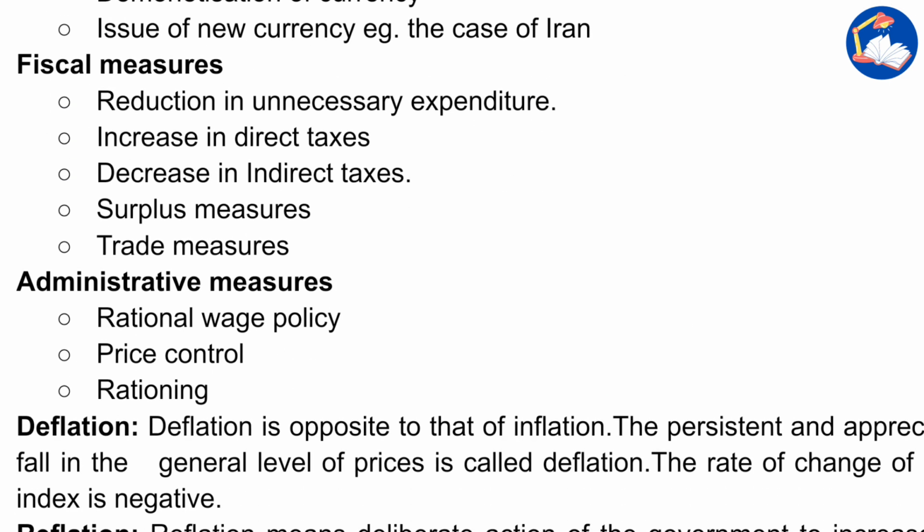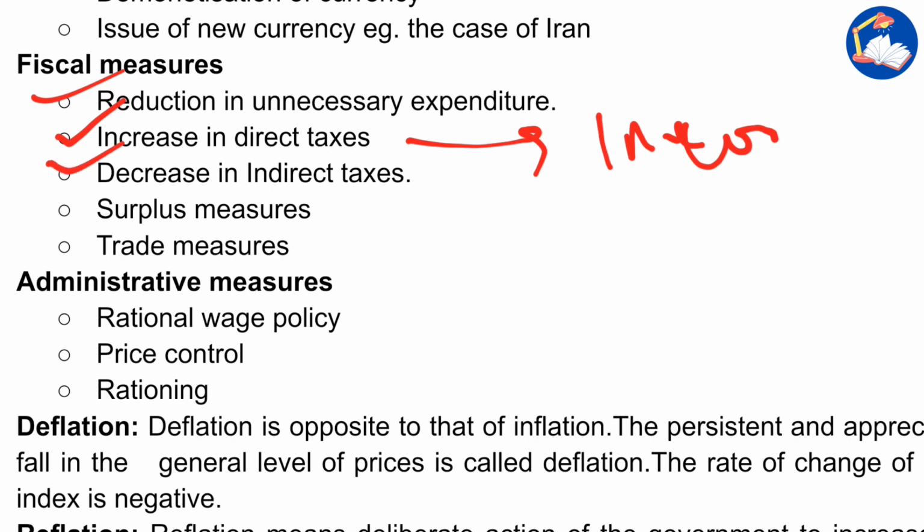Now, fiscal measures. One is reduction in unnecessary expenditure. Second is increase in direct taxes. What are direct taxes? Our income taxes and all. Decrease in indirect taxes. What is this? GSTs. When the price is say 100 rupees, 20% is indirect taxes or GST. If the government reduces it by 5 rupees, what happened? The price of the 100 rupees will become 95 rupees. People will buy more. Then surplus measures, trade measures, all these things are there.